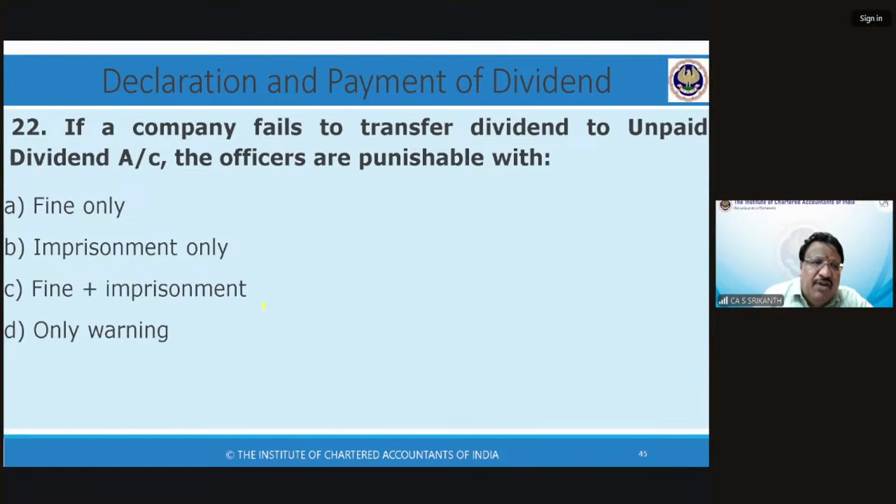Actually, you have said here fine plus should be and. It's okay. B is very funny. Even interim cannot be declared without profit. You can declare interim dividend if at the end of the quarter there is a loss. So a loss in the quarter need not prevent you from declaring interim dividend if you have huge profits in the P&L.